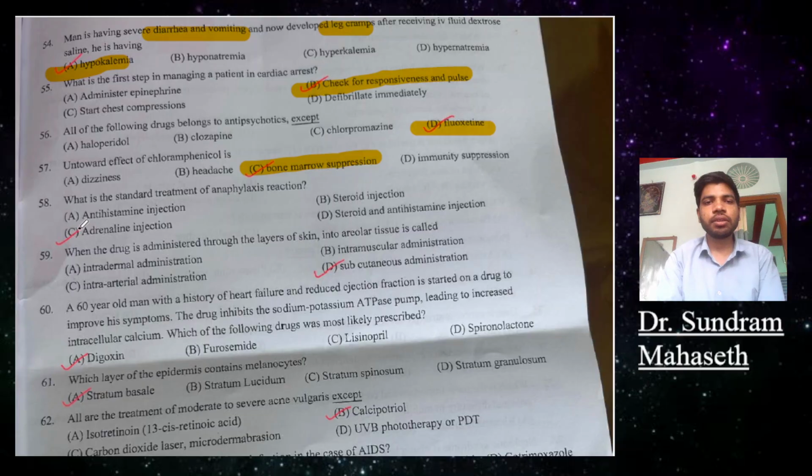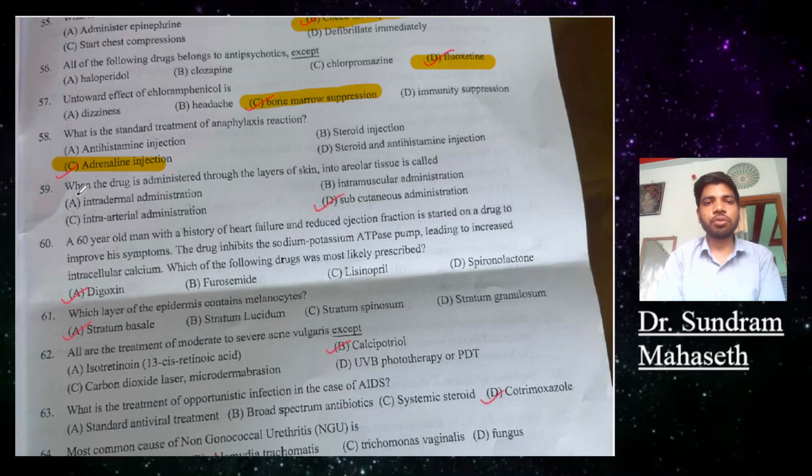So option A is antihistamine injection, B steroid injection, C adrenaline injection, D steroid and antihistamine injection. Answer is adrenaline injection. Question 59. The drug administered through the layer of the skin into the areolar tissue is called: A, intradermal administration; B, intramuscular administration; C, intraarterial administration. Answer is subcutaneous administration.